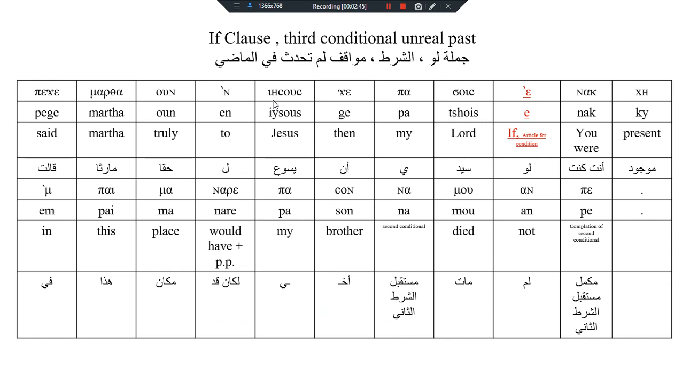And here's the translation of it. Pejit means said, Marsa, on, truly, into, Isos, Jesus, Jezen but choice, my Lord, a if, nak, you were, ki, present, am, in, by this, ma, place, nari, would have, ba, my, son, brother, na, it means will, mo, died, and you didn't have died, and b is a completion of the second condition.